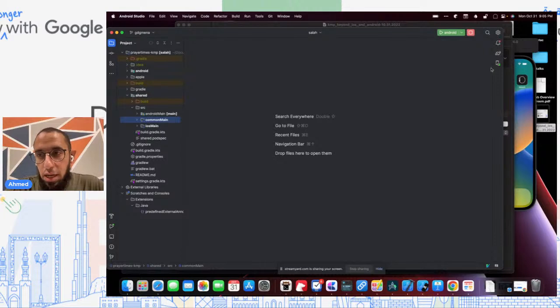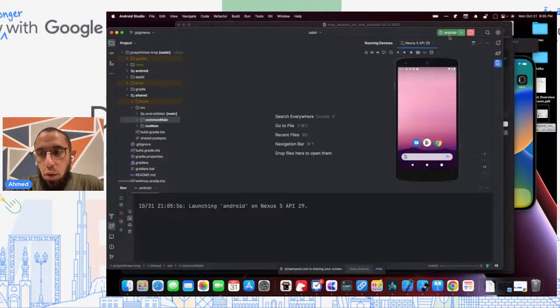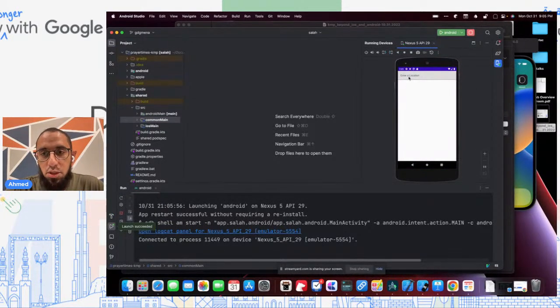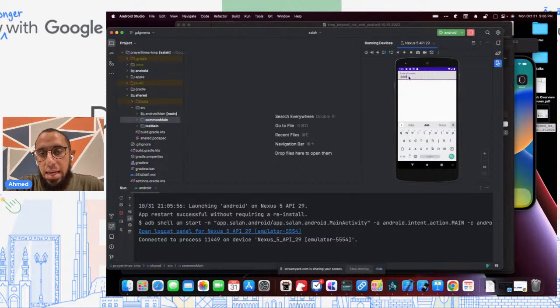So I have the project here, and actually I'll just run the demo app just so you can see what it looks like. I can enter the name of a city here. So for example, I can enter Dubai, and I will get the timings for Dubai, or I can enter something like Cairo and get the timings for Cairo. I can enter a US zip code, for example, and I can get the times for that as well.